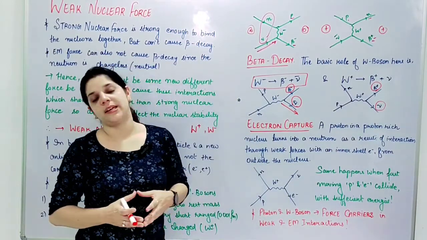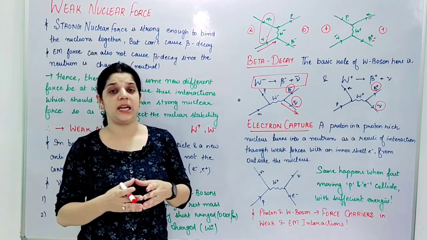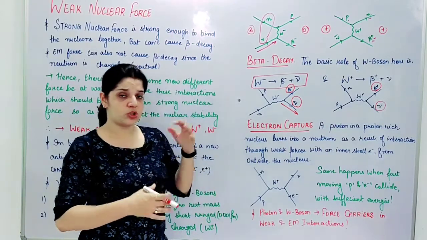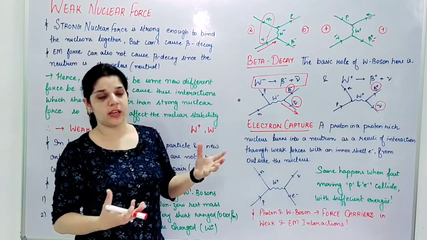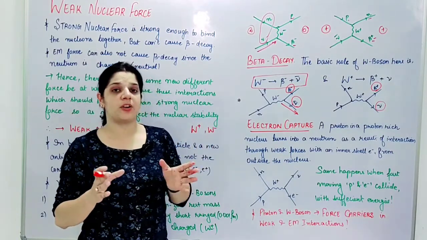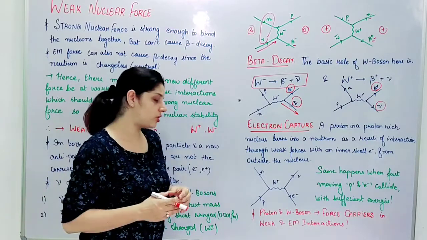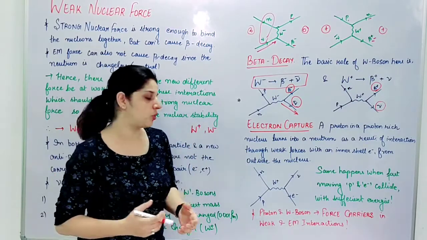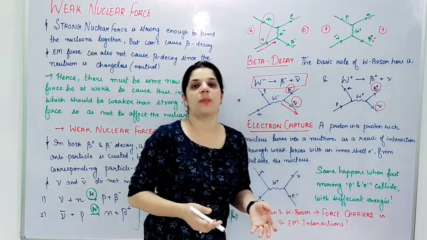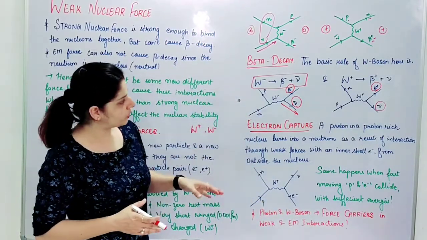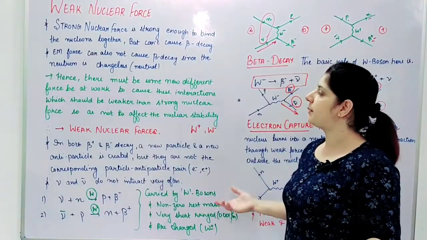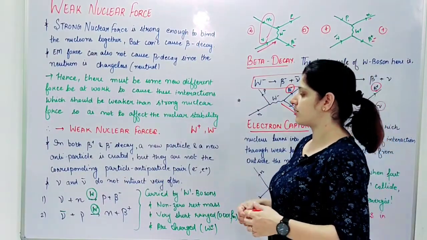And these are mainly the force carriers in weak interactions, because all these interactions are weak because they cannot interfere with the strong nuclear forces, to avoid interfering with the stability of the nucleus, and also the electromagnetic interactions. So with this we finish this chapter of particles, antiparticles and weak nuclear forces, etc.